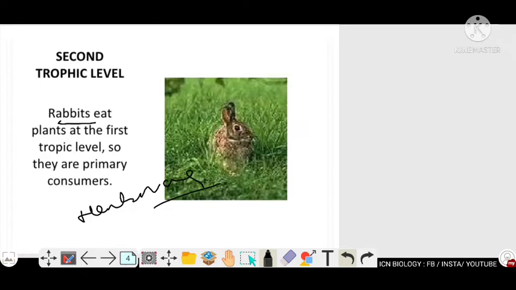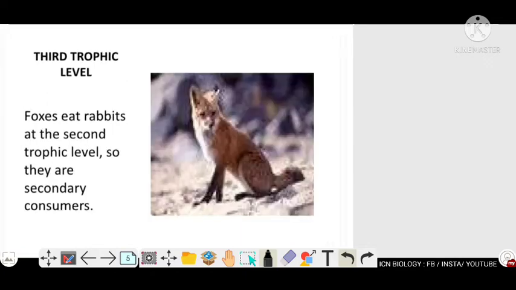Rabbits eat plants from the first trophic level, so they are the primary consumer, and they come under the second trophic level. The rabbit, the primary consumer, is eaten by the secondary consumer. The secondary consumer here is the fox, which is also a primary carnivore, because it eats flesh and animal products. So the fox is known as the secondary consumer or primary carnivore, and it comes under the third trophic level.